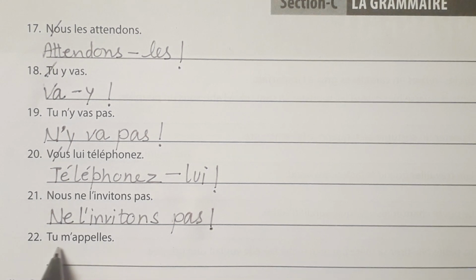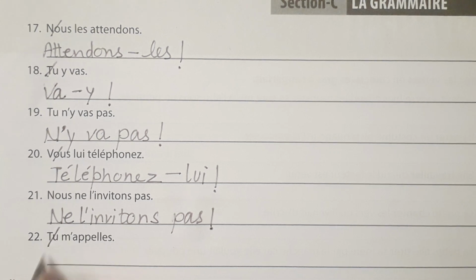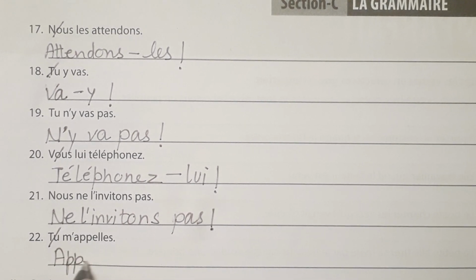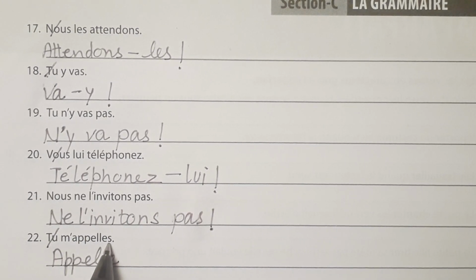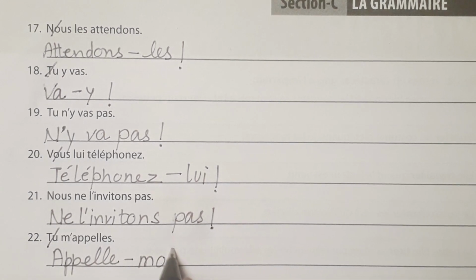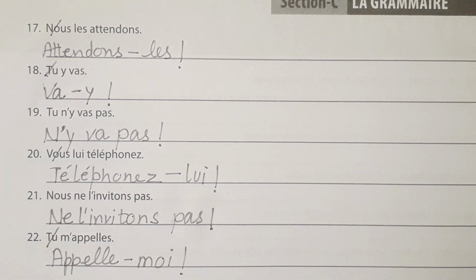Now the next one is tu m'appelles. That means you call me. Now we will drop this tu and we will begin with the verb appelle, because appeler is an er ending verb, so we have dropped this s. Appelle-moi. Appelle-moi and the exclamation sign, that means call me.